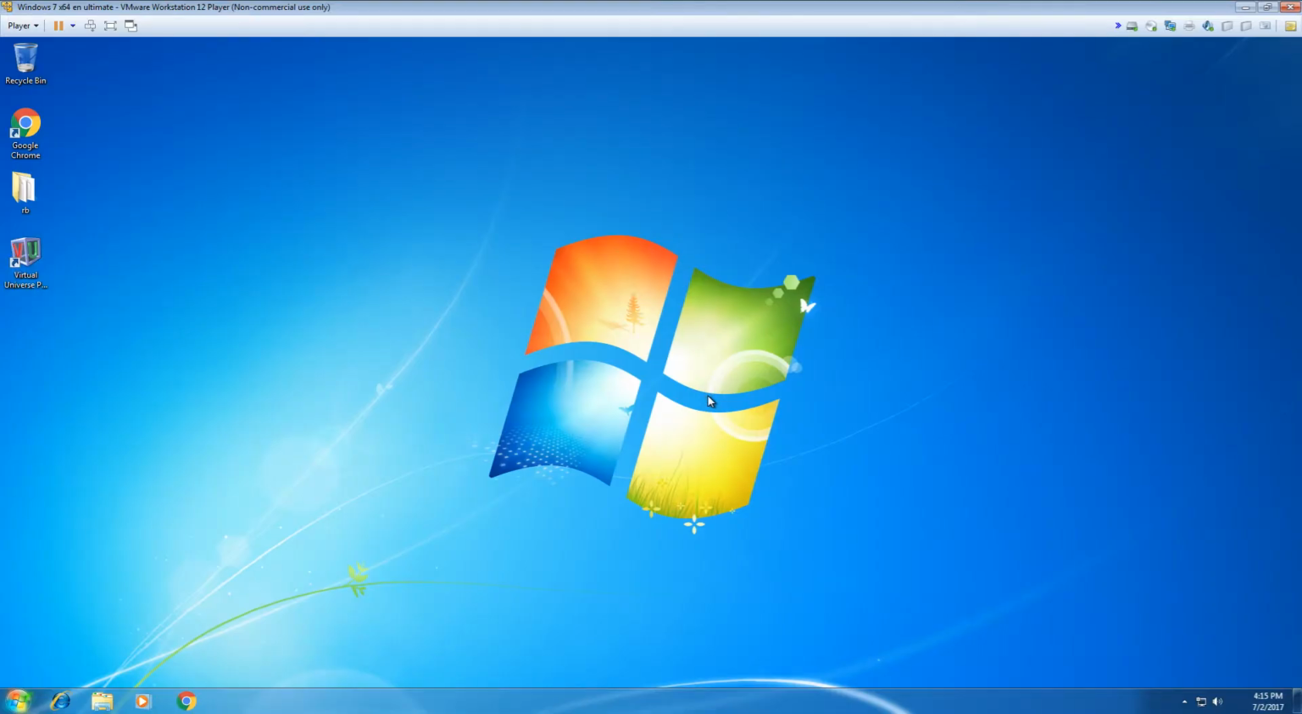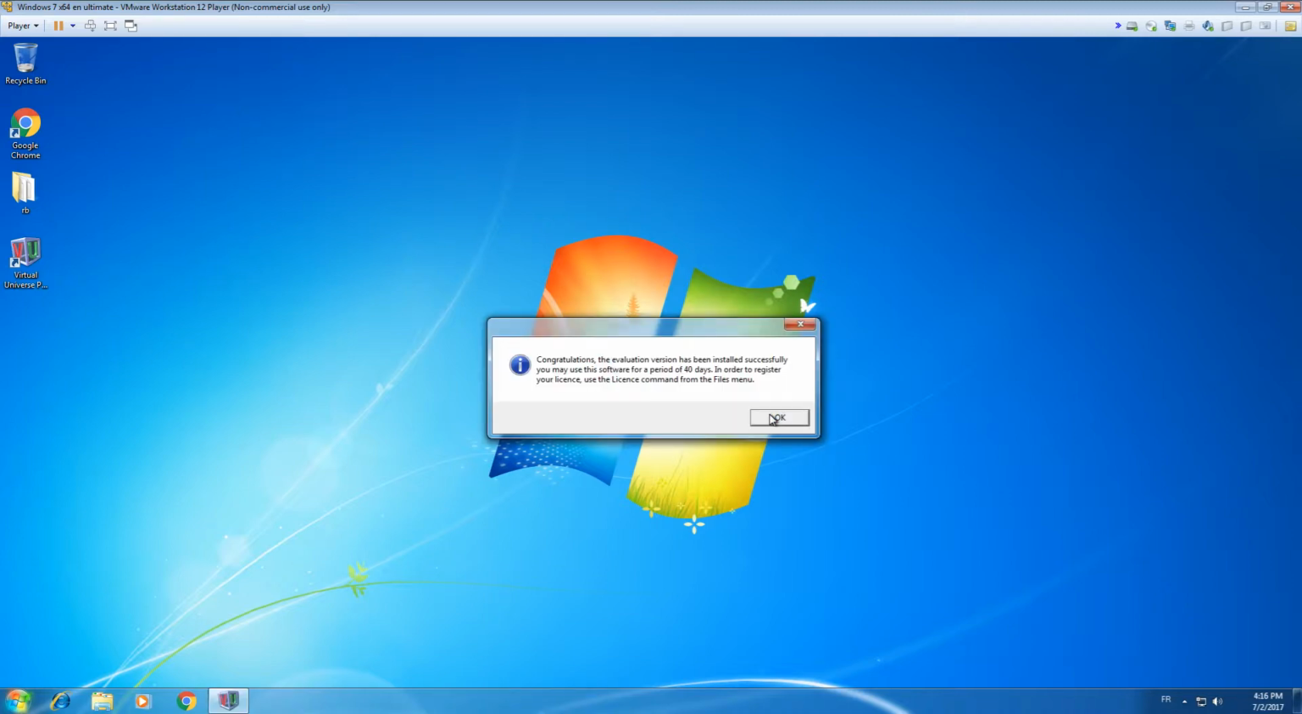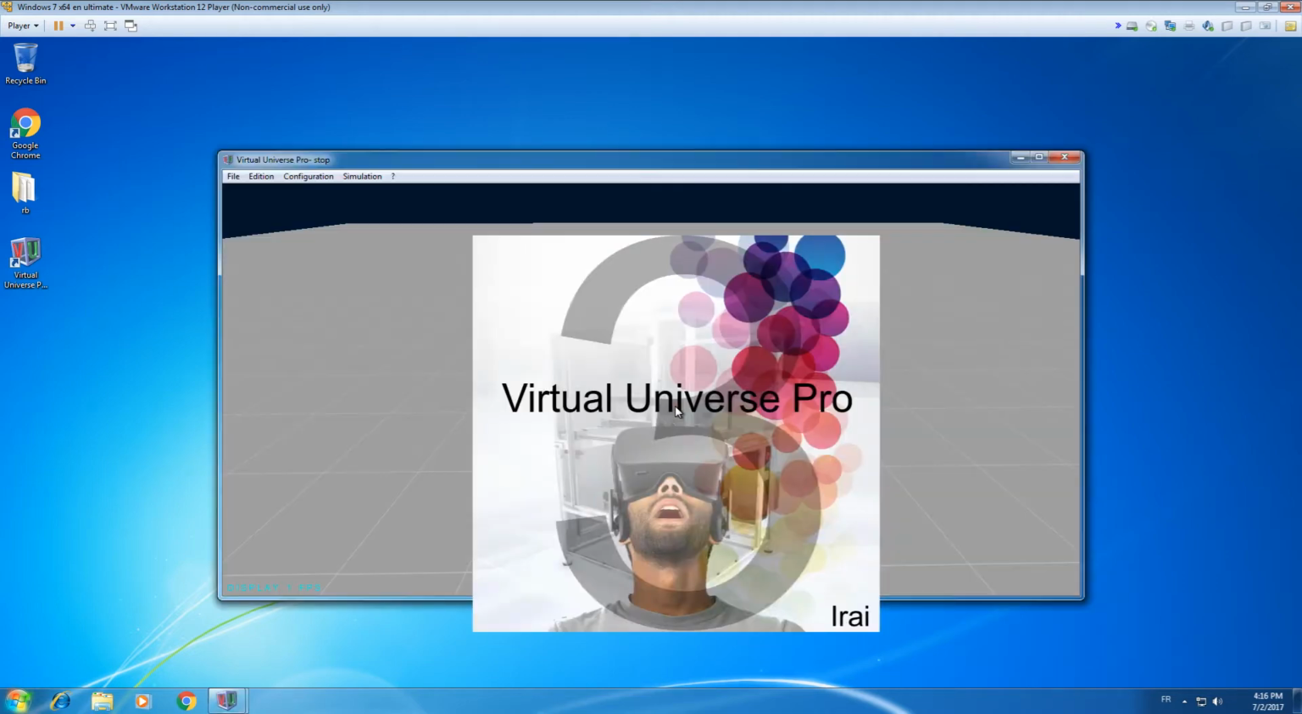Then allow the program to run, and here for running the trial license, click on No. Of course, if you have a license, just click on Yes and then enter your license code. Okay, after doing this, the program is going to start like this.